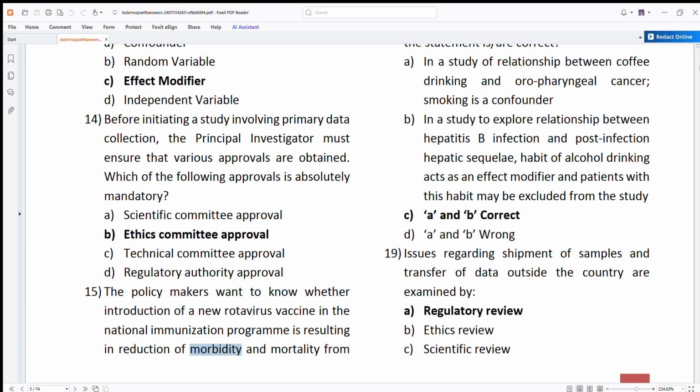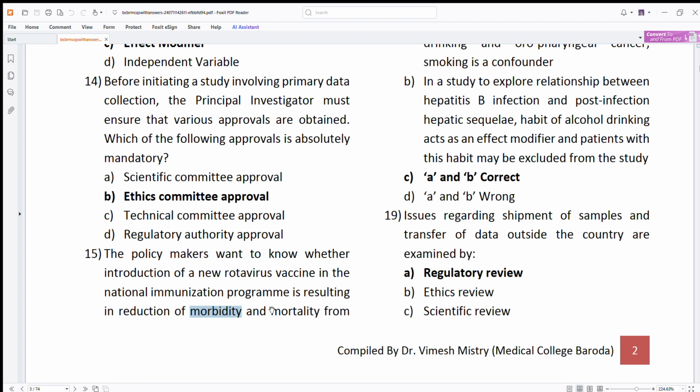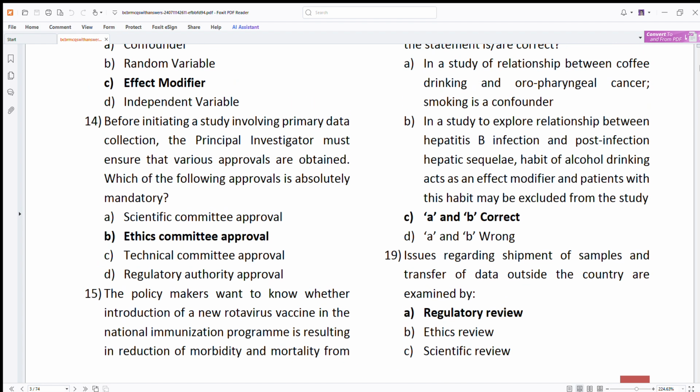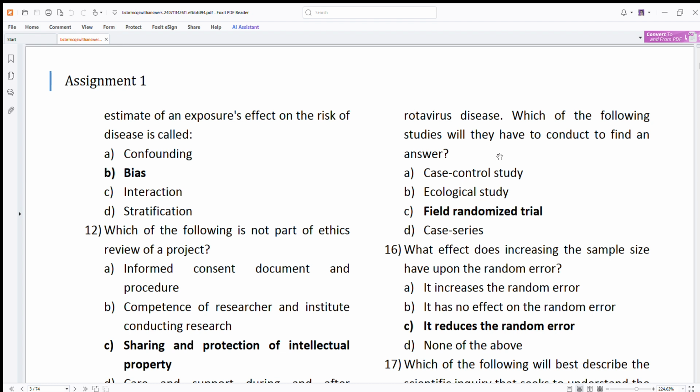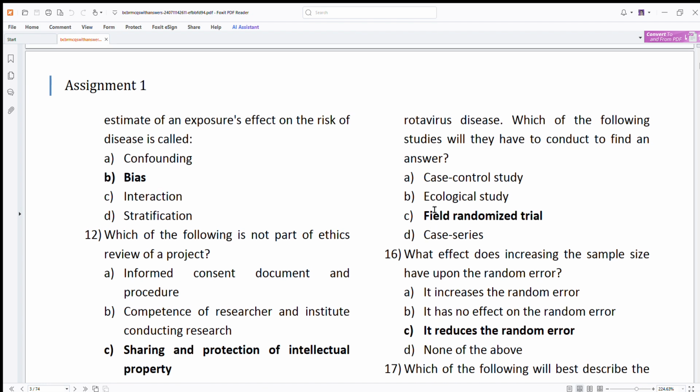Morbidity is sickness and mortality is basically death. Which of the following studies will they have to conduct to find an answer? This is a field randomized trial, not a case control study, not an ecological study, and not a case series.